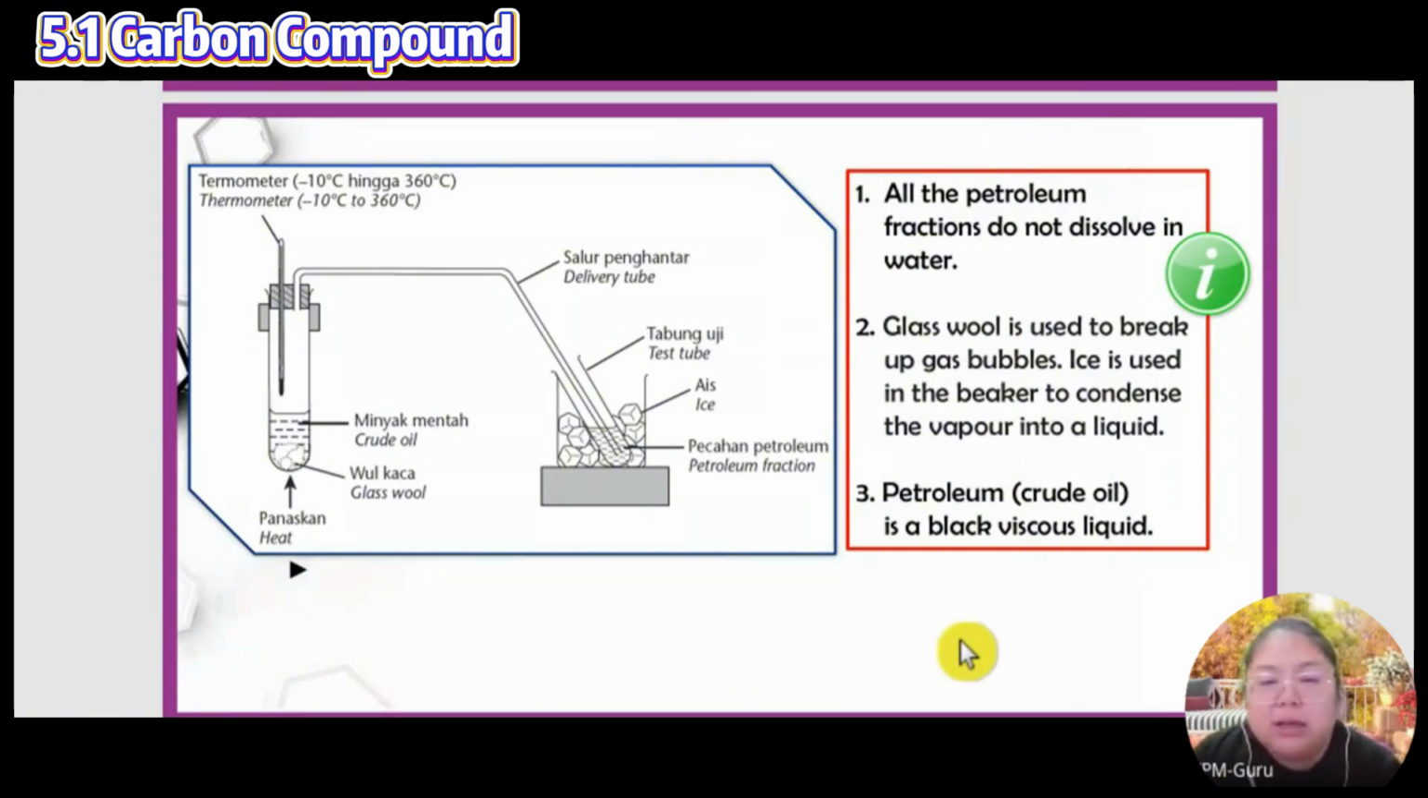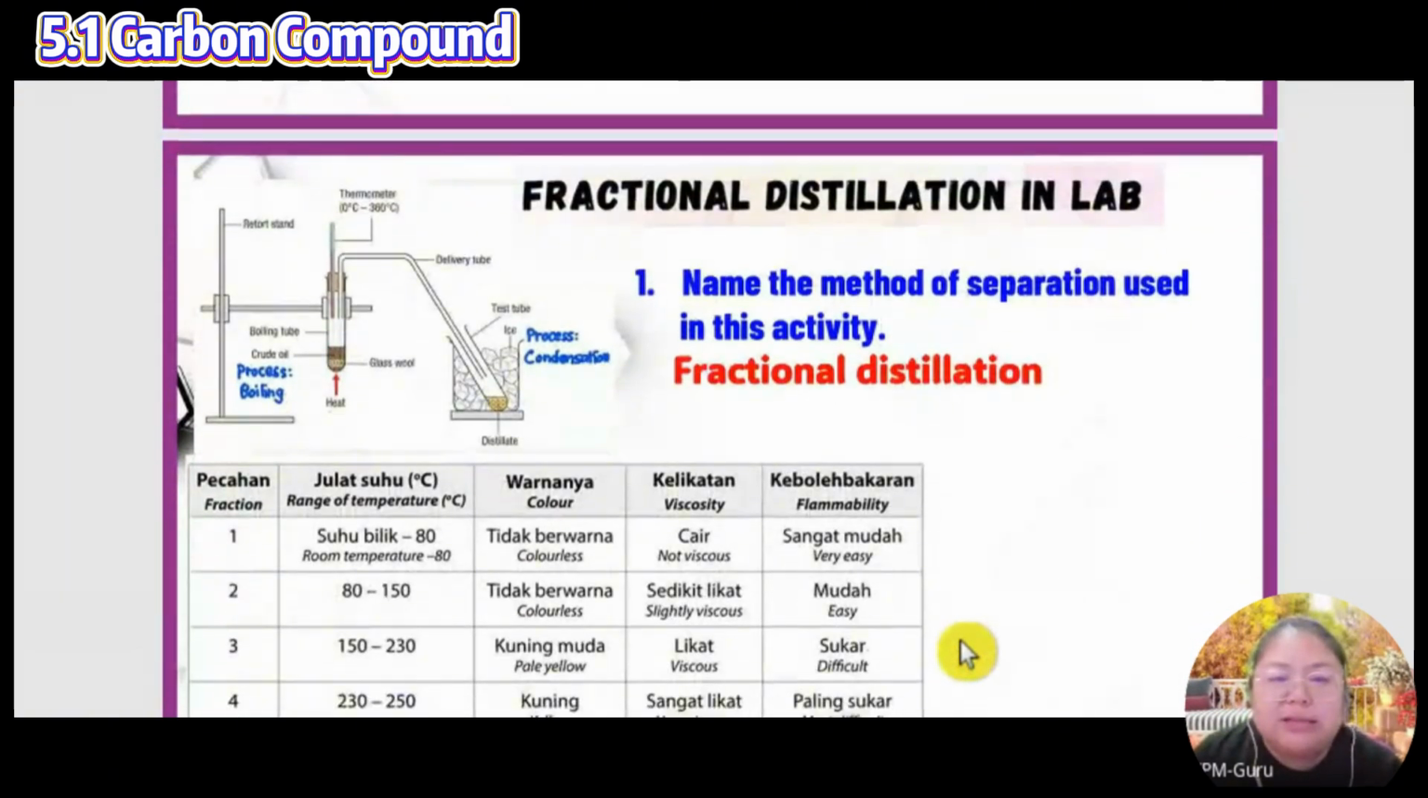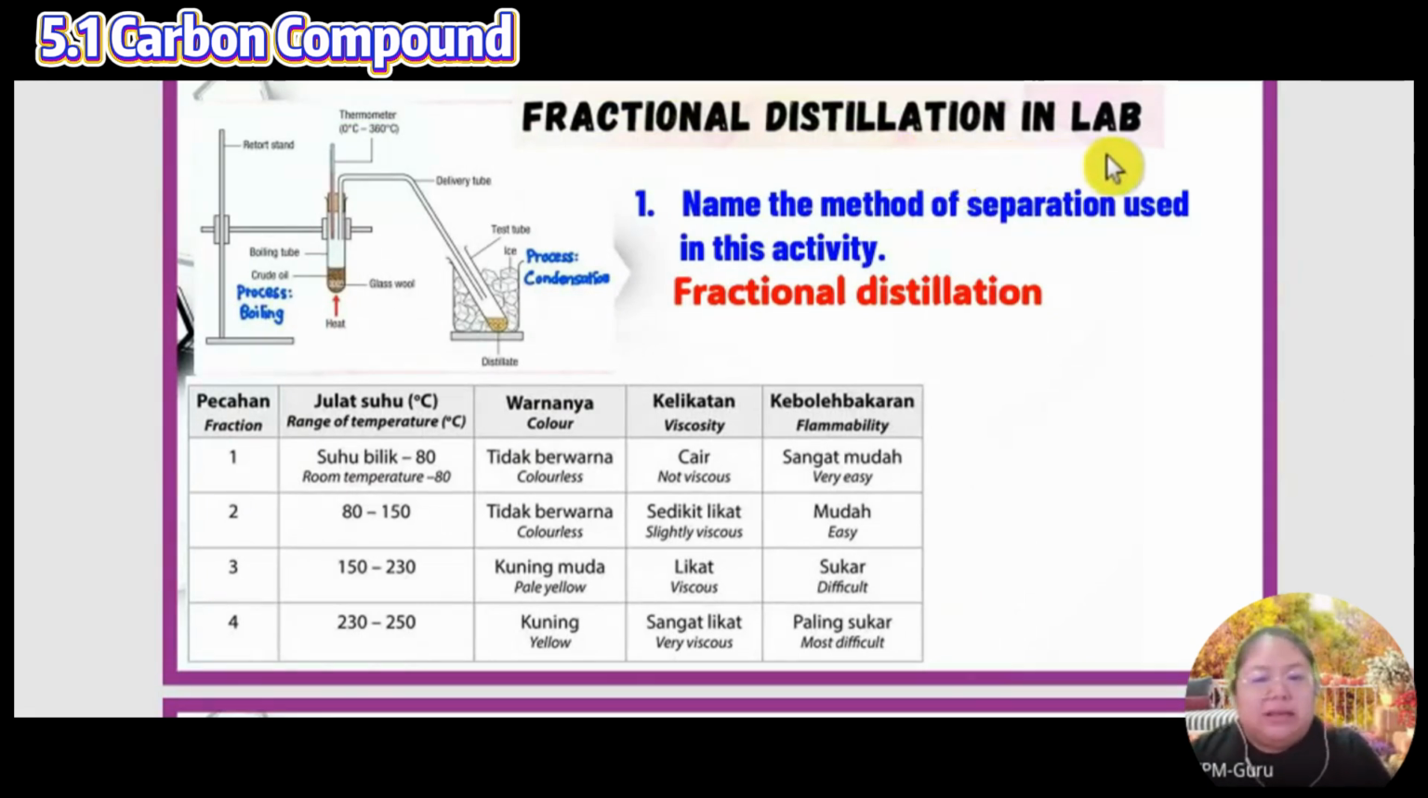Okay, so now this one is a fractional distillation in the lab. Normally they do only 3 parts, they cannot collect so many. At room temperature, they found the first layer. The first layer has no color, colorless, not viscous, just like water. Then it has very easy flammability, easy to burn.